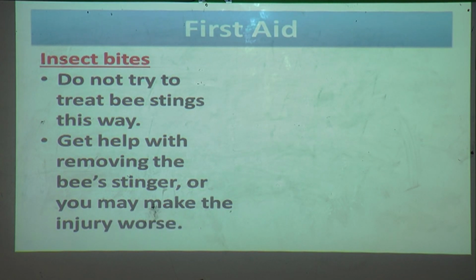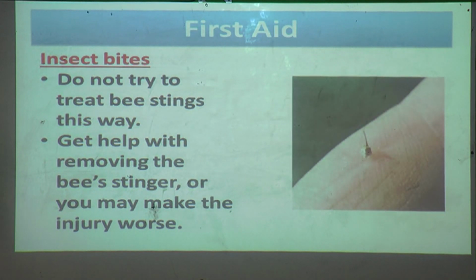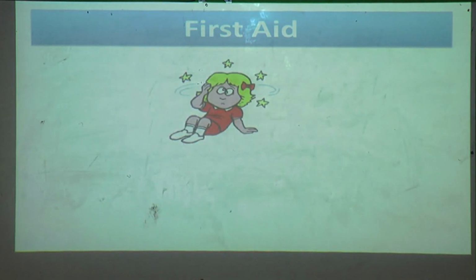What will happen if you try to give the treatment as you do for a mosquito bite, washing hands with soap and water or applying something, or you try to remove that bee stinger by yourself? The condition of that injury may get worse. So at this time what do you have to do? You have to take help of the doctor.